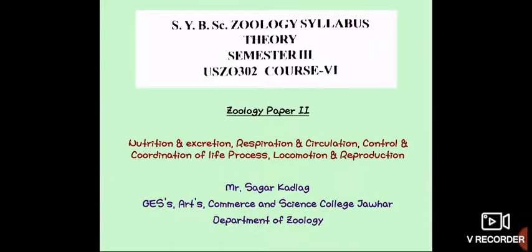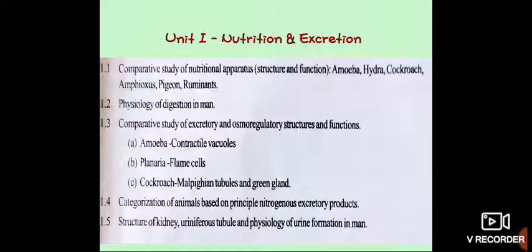So unit number 1 is Nutrition and Excretion. In this unit, you have to discuss the different nutritional apparatus or nutritional structures of animals, and then you have to know about the details of the excretory systems of different animals. So you have to study 5 points from this unit. Point number 1, comparative study of nutritional apparatus from amoeba, hydra, cockroach, amphioxus, pigeon and ruminants.